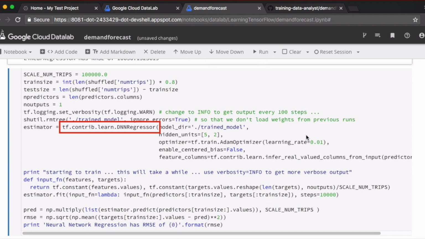And really, the only change you need to make for this is use tf.contrib.learn DNNRegressor. That's the change in the estimator that you use. You've set up your dataset correctly, you can simply pick and choose your estimator. We don't need to go into the details of deep neural networks here, but you need to specify how many layers your neural network will have and how many neurons or nodes within each layer. That's where the hidden units comes in. Our neural network has 2 layers, 5 nodes in the first and 2 nodes in the second.